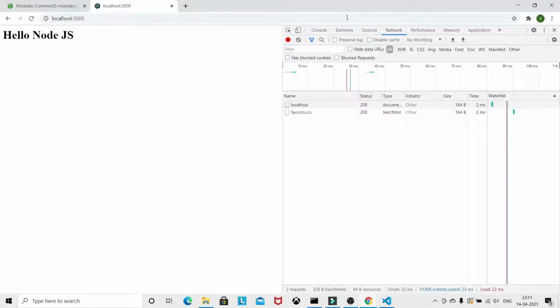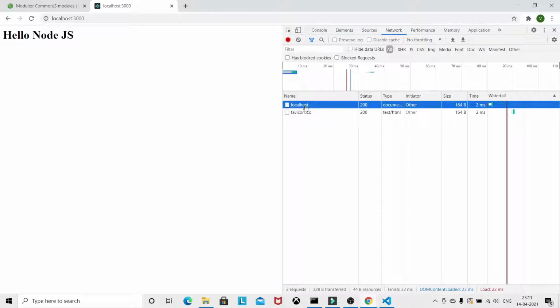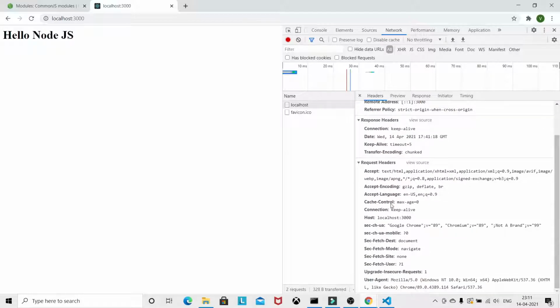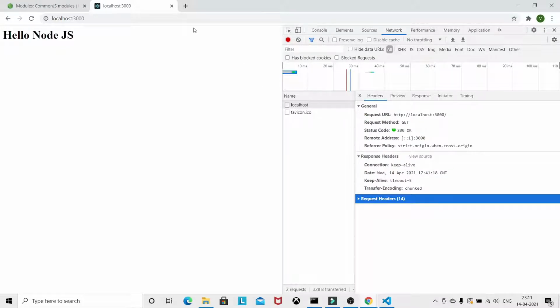Okay, if you go to the network tab, in the response header, as you can see, this browser is basically guessing that this content is a HTML content, but in the response header we are not getting a content type.